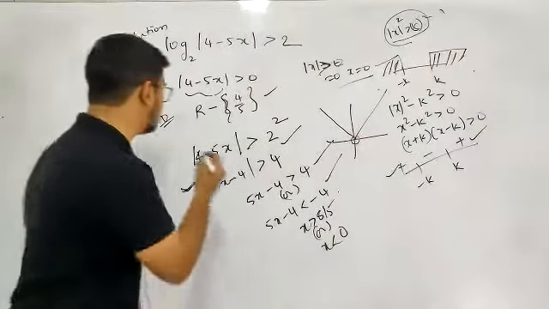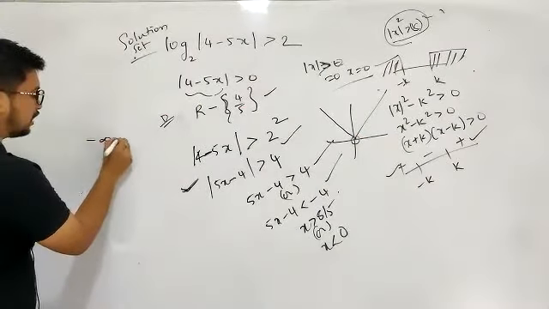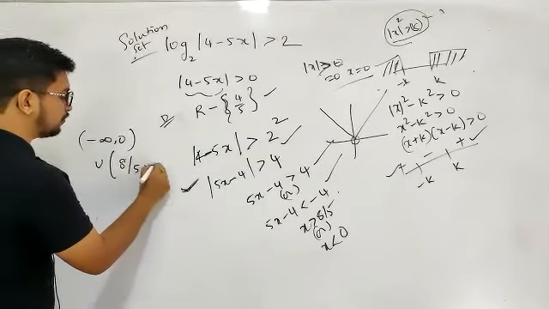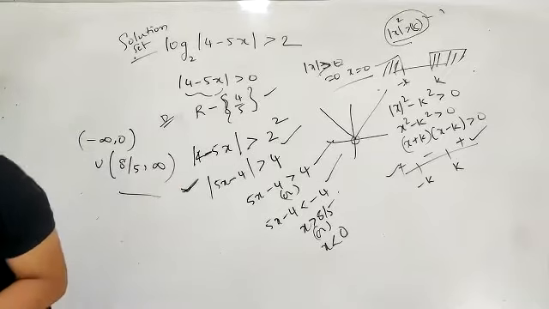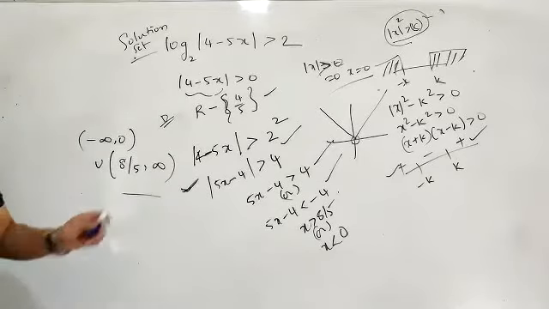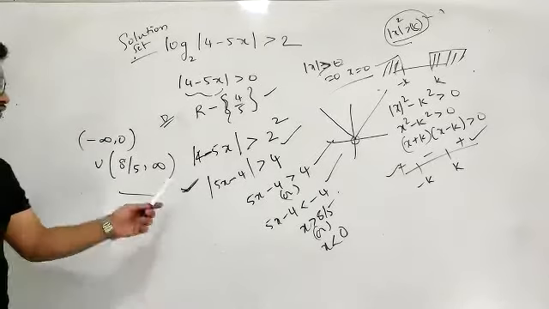So your final answer will be minus infinity comma 0 union 8 by 5 comma infinity. This will be the final answer. Your final answer will be something like this: minus infinity comma 0 union 8 by 5 comma infinity. That is your final answer.